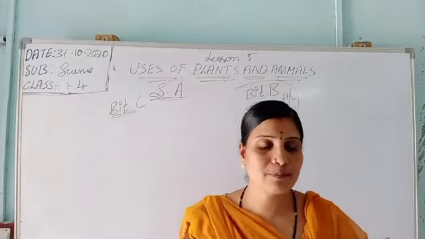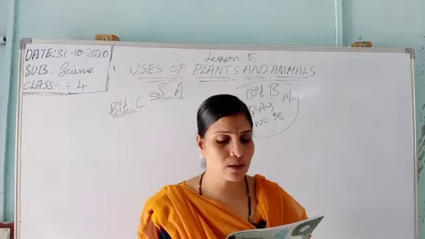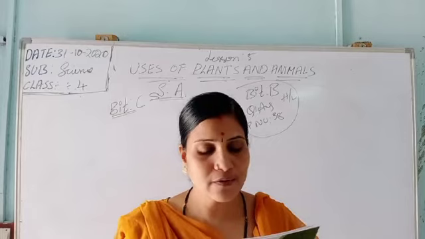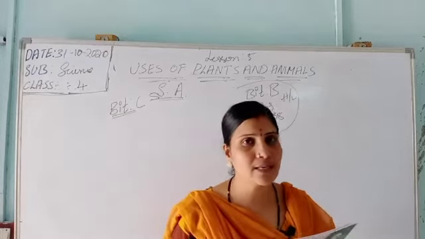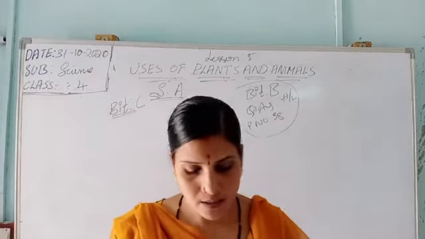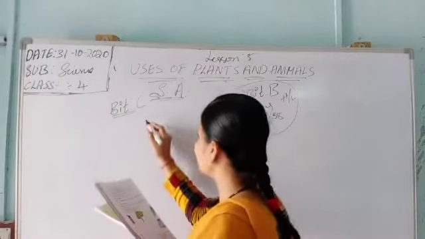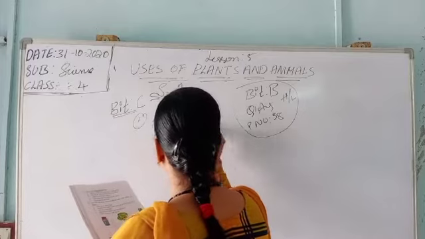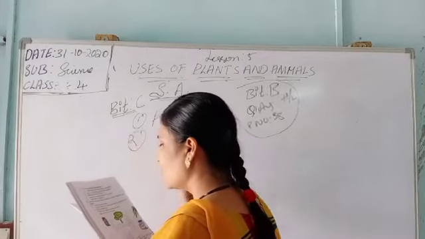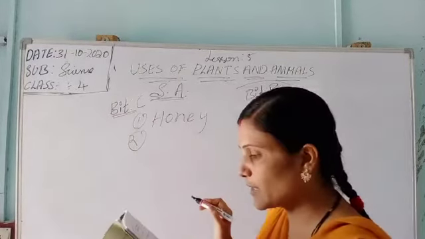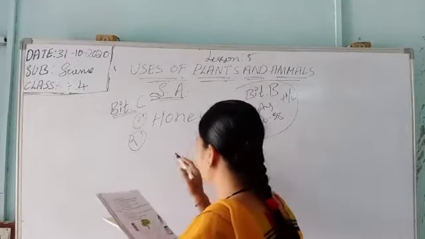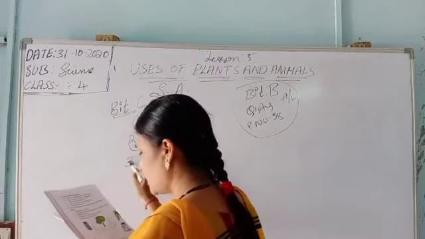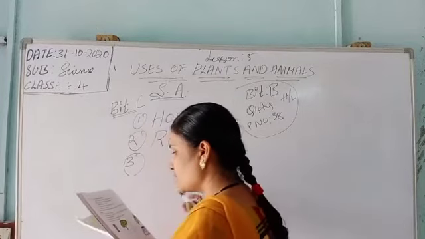Next, this is bit number C. It is asking to solve the following crosswords with the help of the given clues. Sweet liquid made by bees, that is honey. The first one is honey, H-O-N-E-Y. The second one is common flowers used for making perfume and refreshing drink. Rose, R-O-S-E.